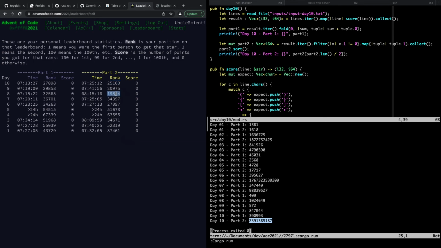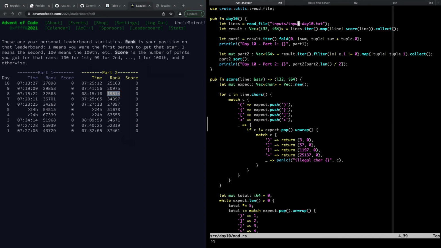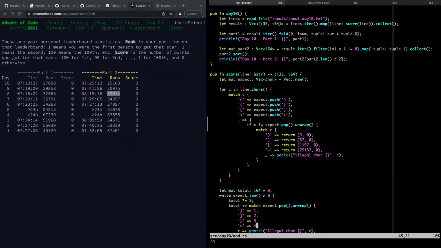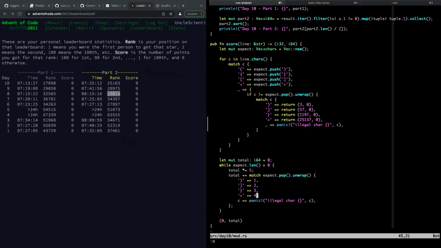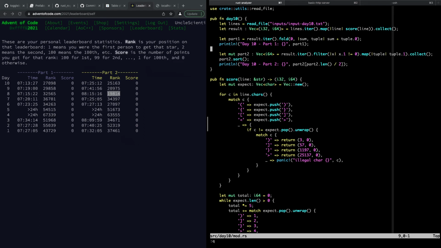This is the only one we got under 20,000. But this was also a very easy one to do, right? Compared, like yesterday's was very easy. This one was very easy. We didn't have to learn the Chinese remainder theorem like we did last year. We didn't have to do modulo arithmetic, which I'm expecting any day now.